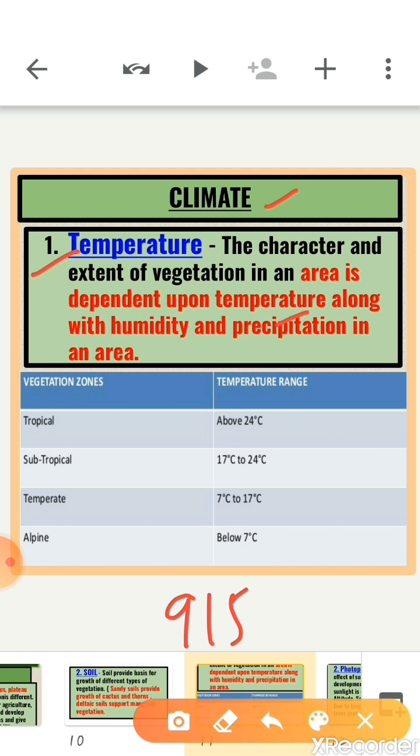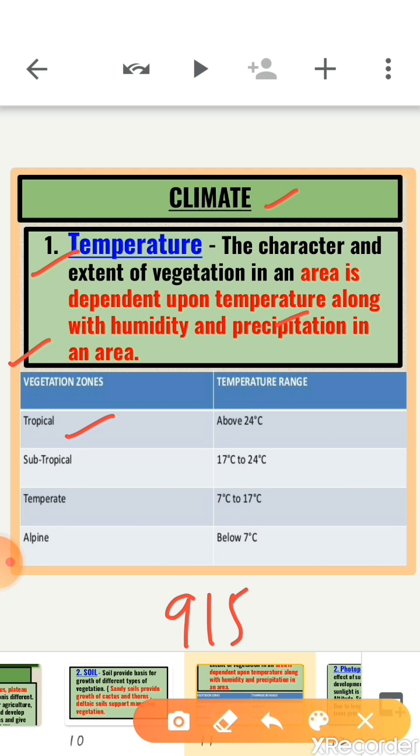It also affects its growth and changes it from tropical to subtropical, temperate and alpine vegetation. The vegetation corresponding to different temperature levels is given in the table below. This table shows the temperature characteristics of the vegetation zones.